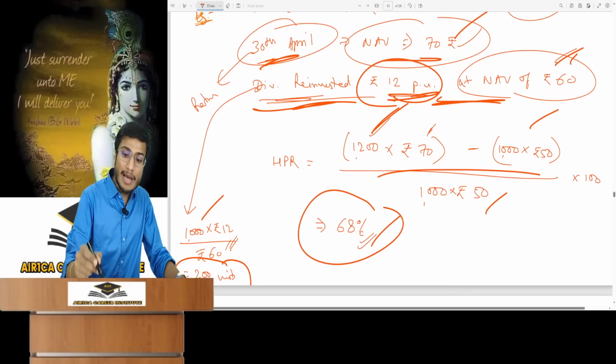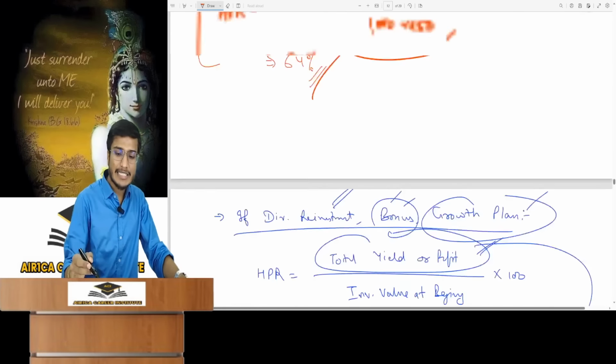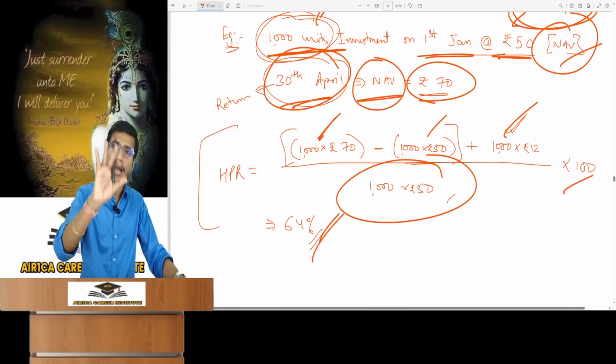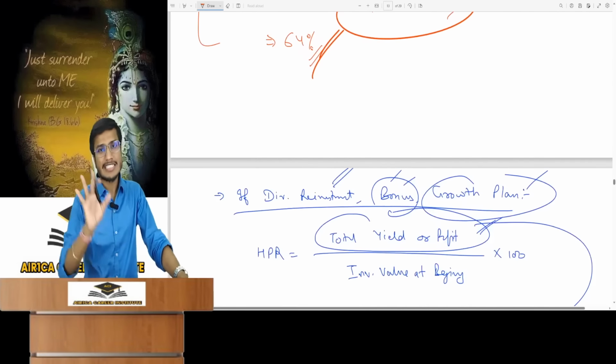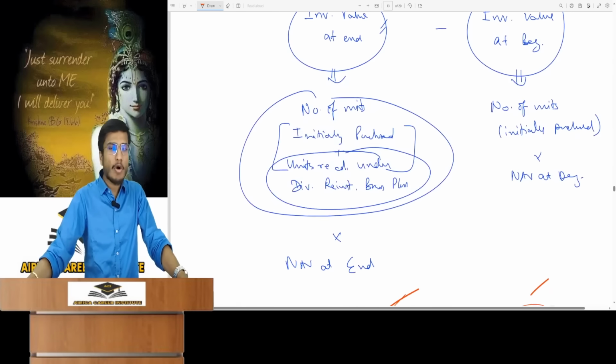Now I took the same example. All the prices and everything are same. But here the return is 68 and here it's 64. So the return is not always the same. It's approximately. Do you understand this? Clear? Calculating returns is easy.